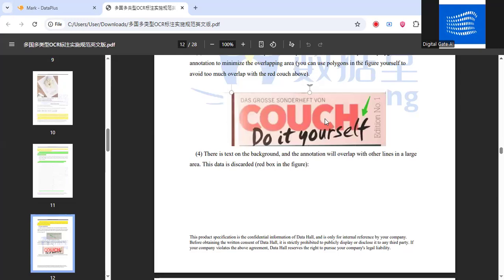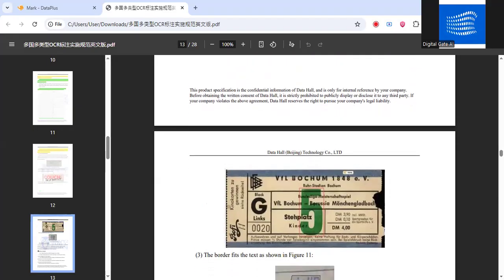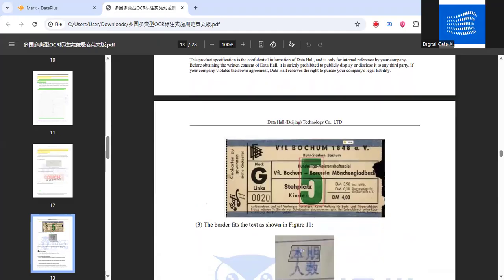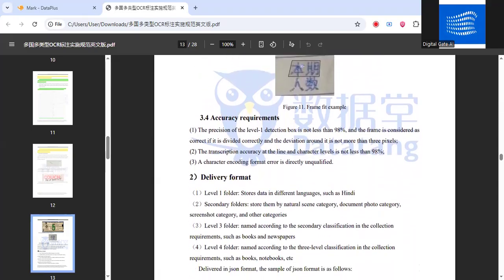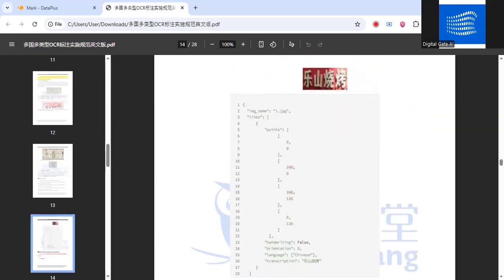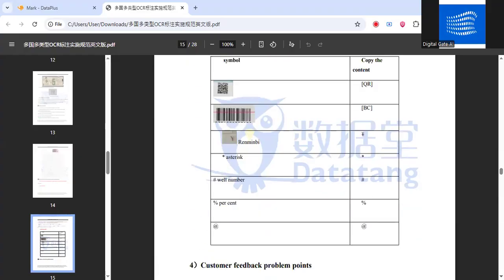Okay, so in this image you can see that both of the texts are overlapping with each other. So these types of images will be marked as invalid. We have to make sure that the border fits the text within the boundaries, which I have shared with you earlier. Accuracy requirements and delivery format, there's no need to think about it. Okay, so we are done with these things.